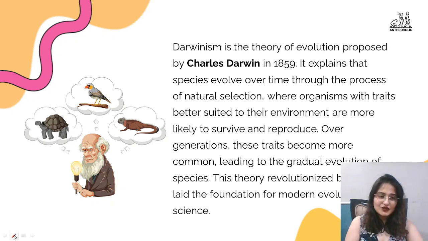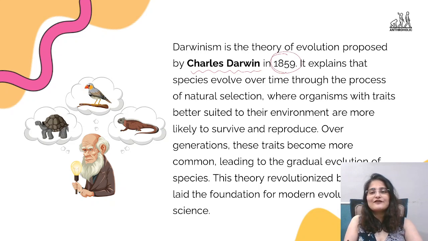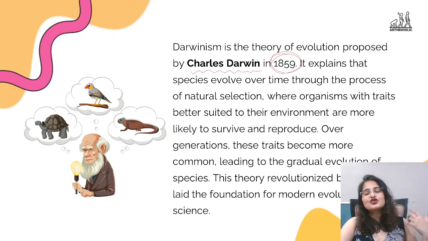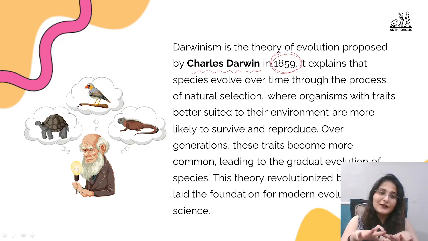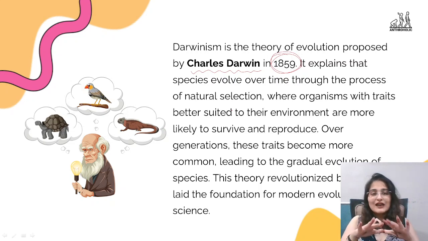Now, in today's video, we are going to be looking at Darwinism, as I told you, the theory of evolution, which was proposed by Charles Darwin in 1850. Now, this theory explains how evolution happened. The idea of this theory was how evolution happened, and how organisms came to be as they are today in today's environment.